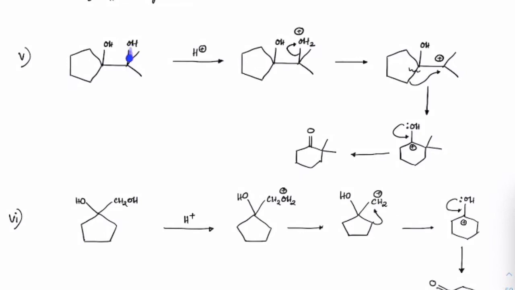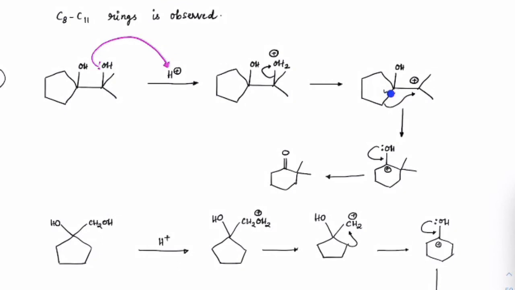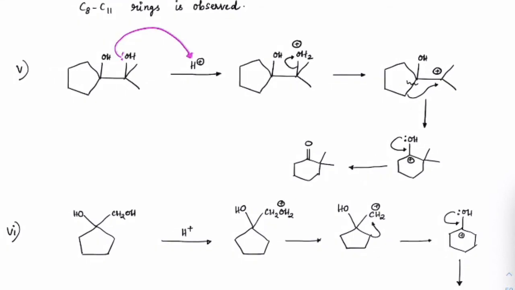Next case, you see on one side there is a tertiary alcohol, and on this side a tertiary alcohol but with a cyclic ring. If that is the case, we will always give priority towards the tertiary one here. One thing, it is more stable because of more hyperconjugated hydrogens. Second thing, it will facilitate the ring expansion. So once the OH2 is removed, the carbocation is formed. You can see the bond breaking will take place here. This will extend itself to form a cyclic ring here, and OH will support, and finally you will get this product. So simple ring expansion, just the initial niche which you need to know is which OH will attack.